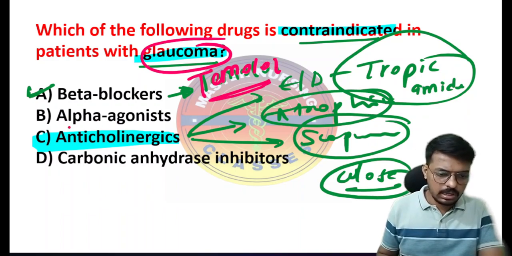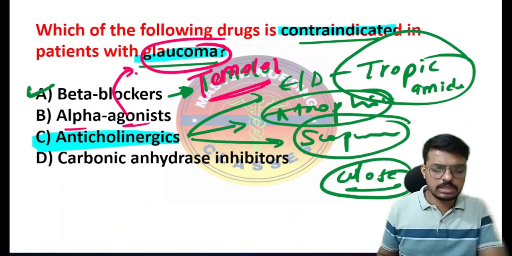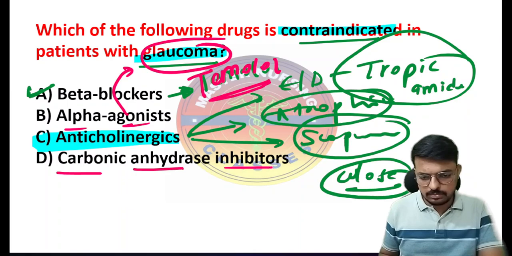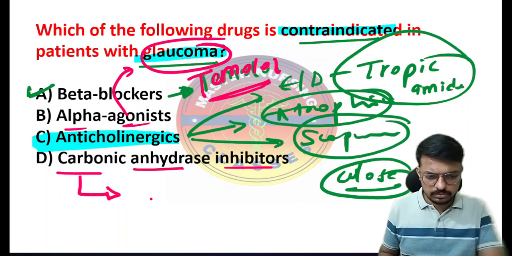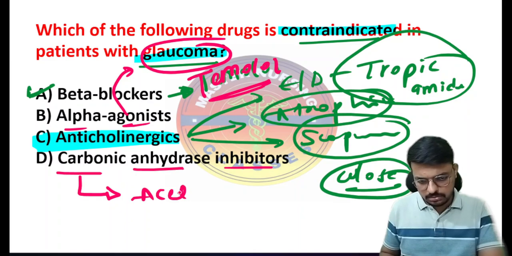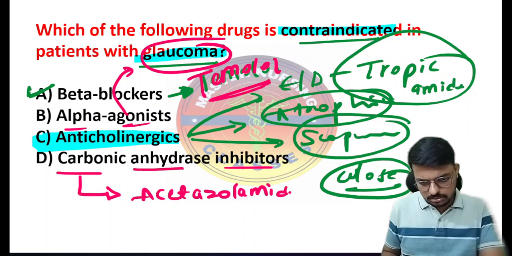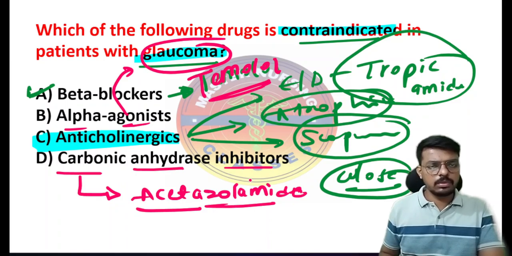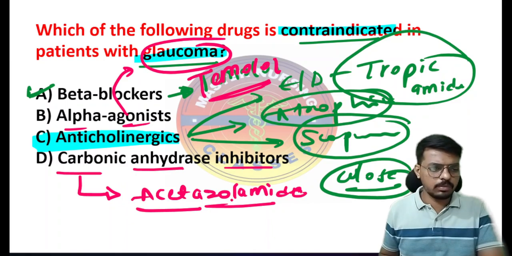Then comes the alpha agonists. This is also the same. It keeps the angle open, so it is also used in glaucoma. Then comes the carbonic anhydrase inhibitors. Here we have one drug, acetazolamide. What will acetazolamide do? It reduces the production of the aqueous humor.